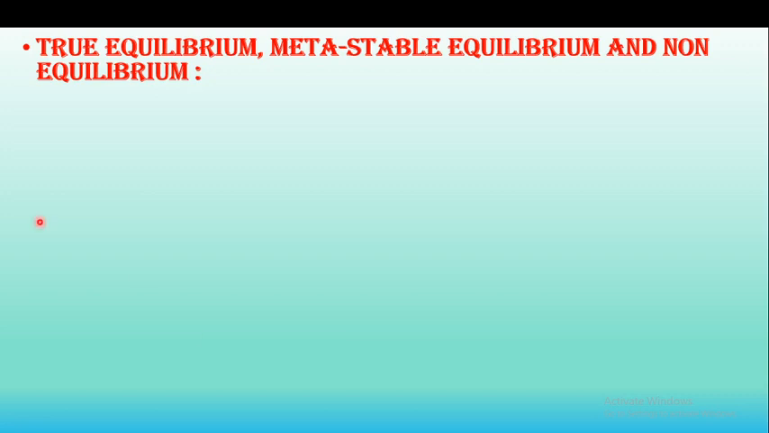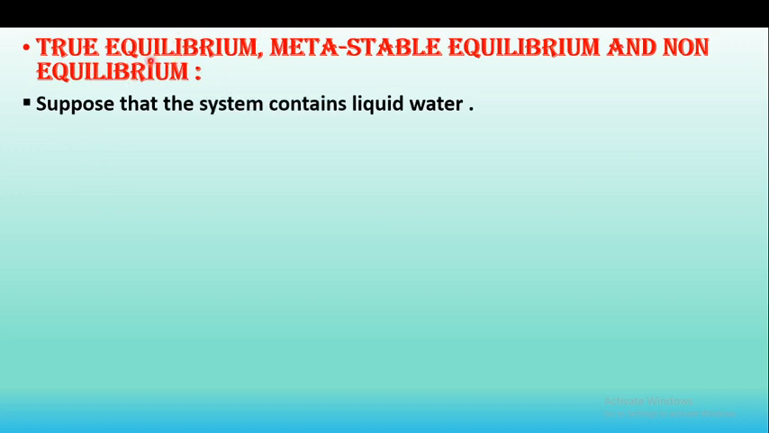So in this lecture we will study true equilibrium, metastable equilibrium and non-equilibrium. There are mainly three types of equilibrium: true, meta and non-equilibrium. These are observed in a phase diagram. So what is the actual meaning of this? We have to understand all these things.